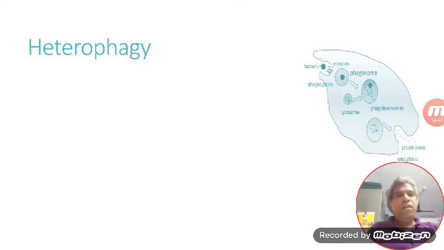Later, it should be taken inside and enclosed by a vesicle. This intake of solid food material is called phagocytosis, and the vesicle formed is called phagosome, and the intake of liquid food material is called pinocytosis, and the enclosed vesicle is called pinosome.